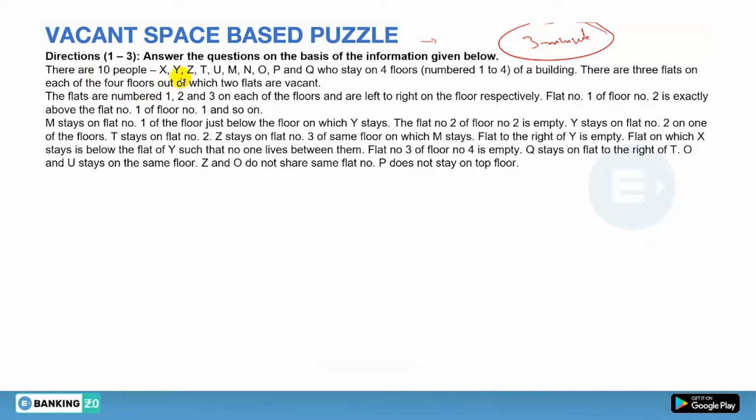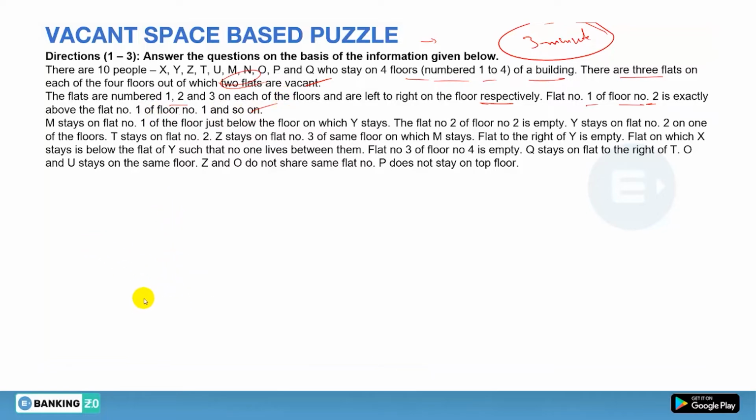There are 10 people, X, Y, Z, T, U, M, N, O, P and Q, who stay on 4 floors, number 1 to 4, of a building. There are 3 flats on each floor, 4 floors, out of which 2 flats are vacant. The flats are numbered 1, 2, 3 on each of the floors, from left to right on the floor respectively. Flat 1 of floor number 2 is exactly above flat number 1 of floor number 1, and so on. So the formation will be like this.